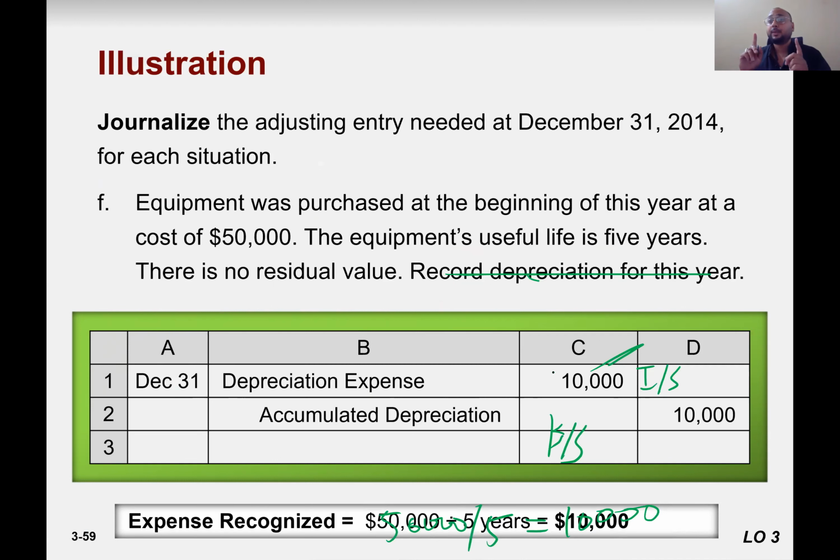Look at our expense and revenue recognition. Expense belong to income statement, revenue belong to income statement. So these expense and revenue belongs to income statement of that year, so that go to income statement, right? So pay very close attention to the words, to the dates, to the business operations.